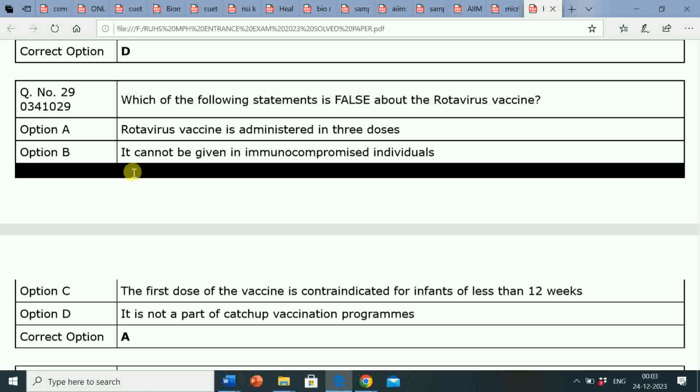And options B, C and D, that is it cannot be given in immunocompromised individuals, the first dose of the vaccine is contraindicated for infants of less than 12 weeks, and it is a part of catch-up vaccination program, these statements are true about the rotavirus vaccine. And option A, that is rotavirus vaccine is administered in 3 doses, is false about the rotavirus vaccine.